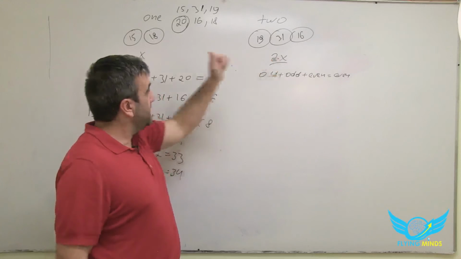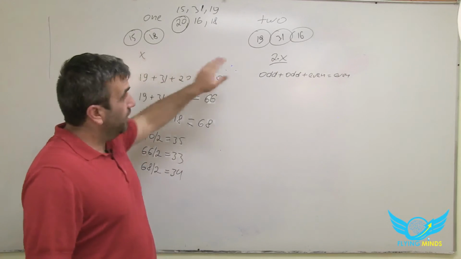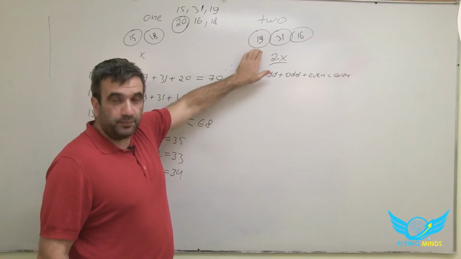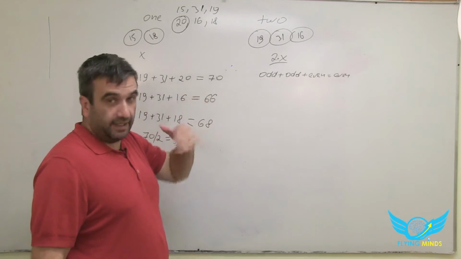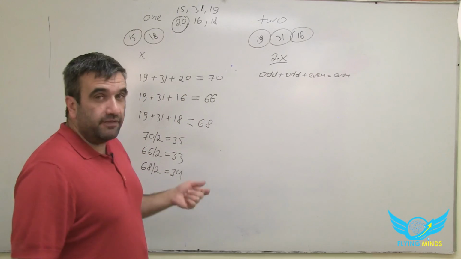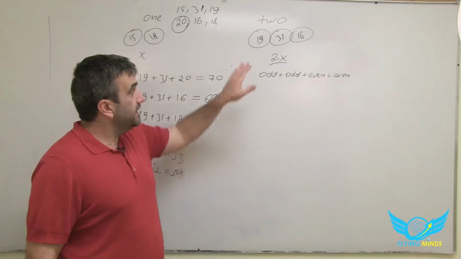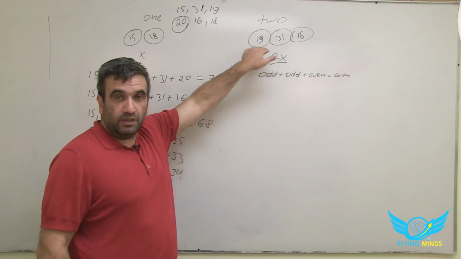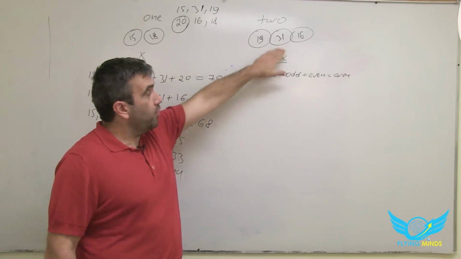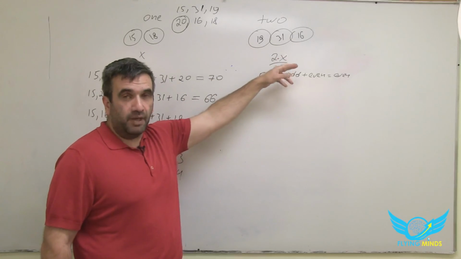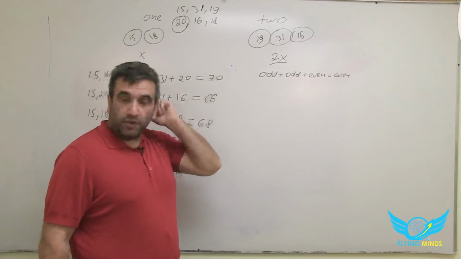Because it's twice as many as the first one. So the second customer bought an even number of liters. Now, the second fact: how can we get an even number when we add three numbers, right? So he bought 3 barrels. So if we add 3 numbers, we're supposed to get an even number.